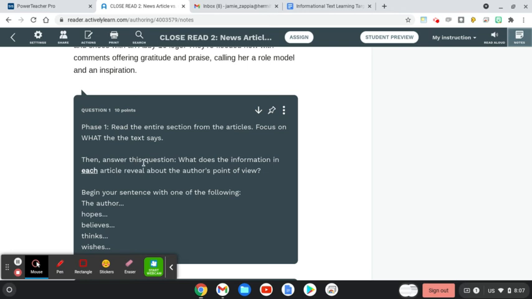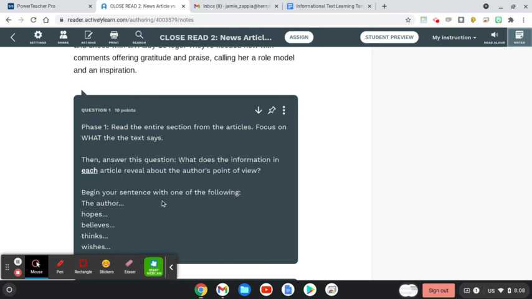As we look at it, in theory, this is actually a phase 2 look at the text, because in phase 2, you focus on point of view and purpose. So as you read through for this first question, which is technically a phase 2 level question, we're going to look for what does the information in each article reveal about the author's point of view.